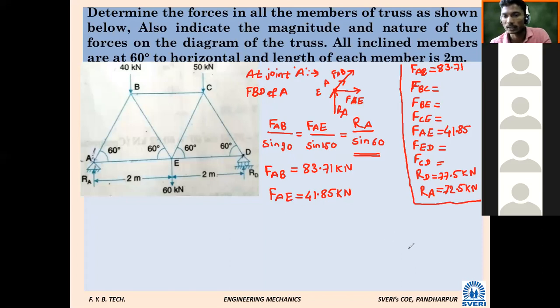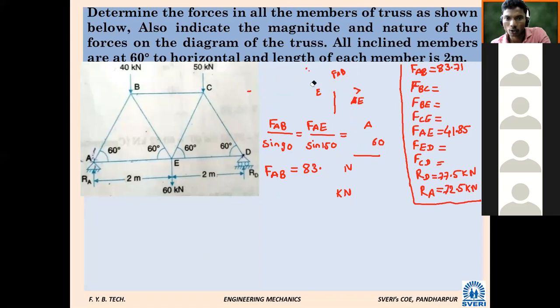Which joint we will take next now? Which joint I will select now? Joint A is over. Now you are free to select any joint, provided that all members should get covered. Only that condition you have to see.